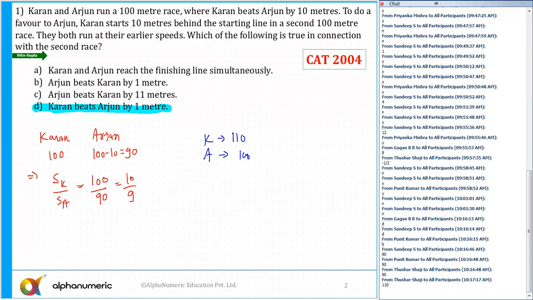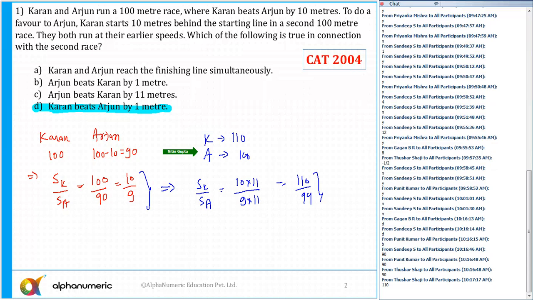Which of the following is true? Karan needs to travel 110, Arjun needs to travel 100. So on the basis of this, I can say the speed of Karan to the speed of Arjun is also equal to the distance travelled by Karan and Arjun. So I can say 10 into 11 upon 9 into 11, multiplying both the ratios by 11, so that is 110 upon 99. So what does this imply?